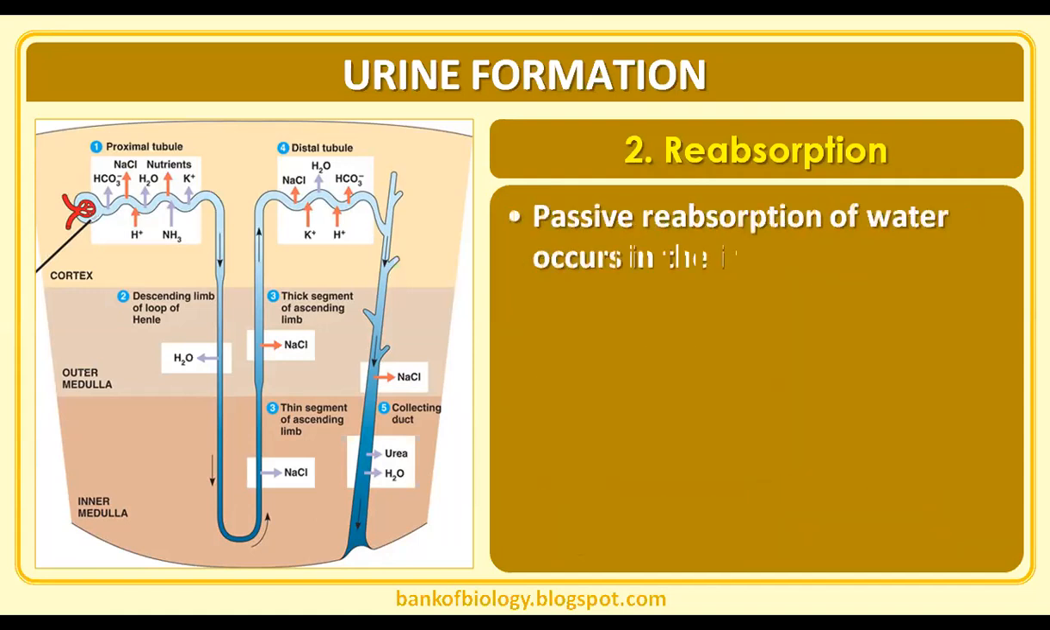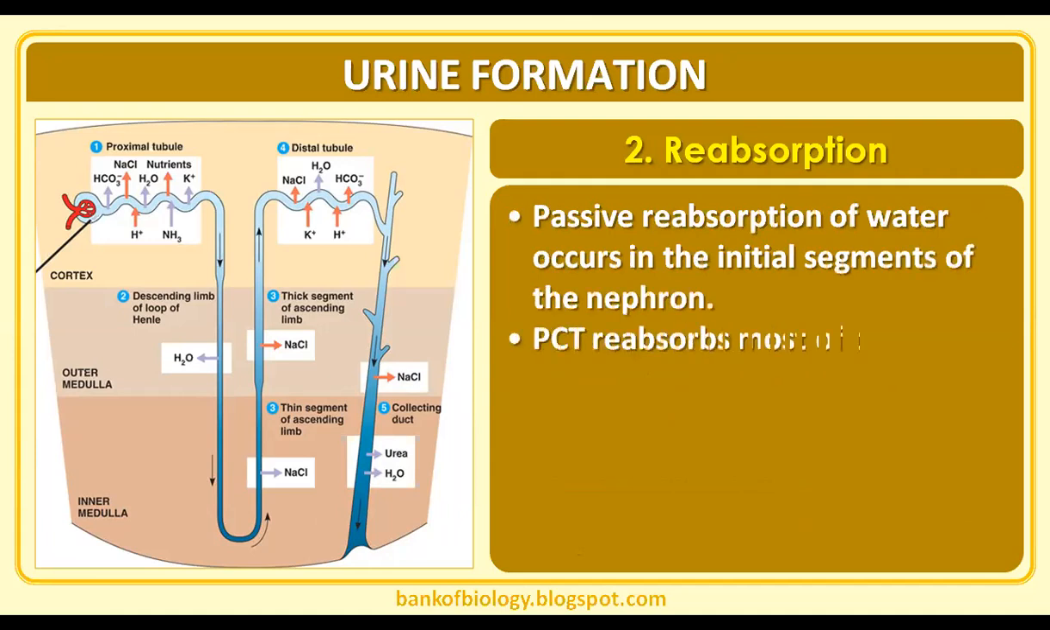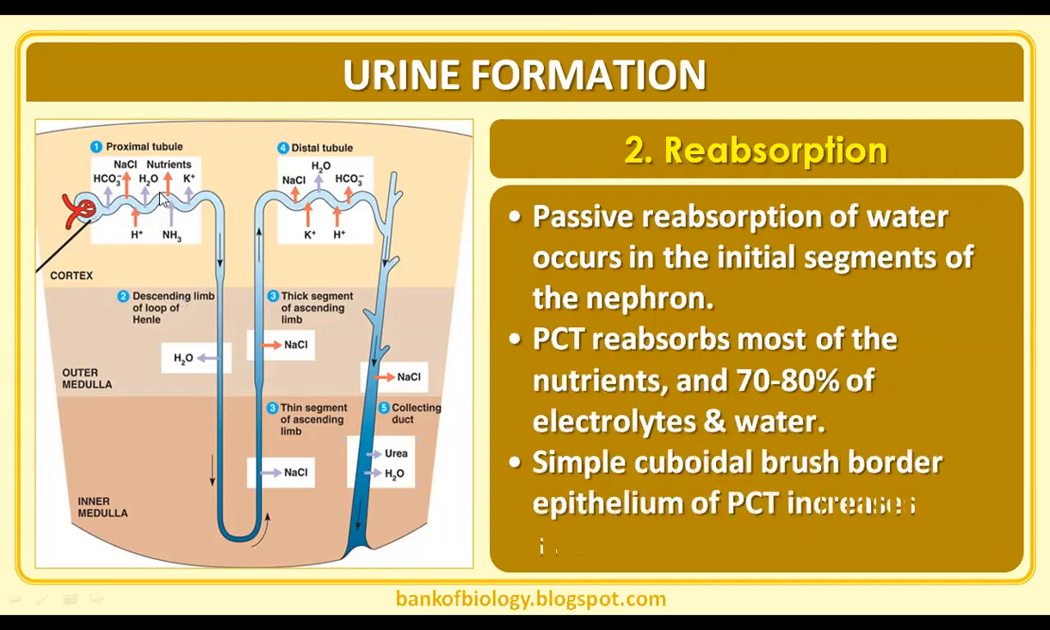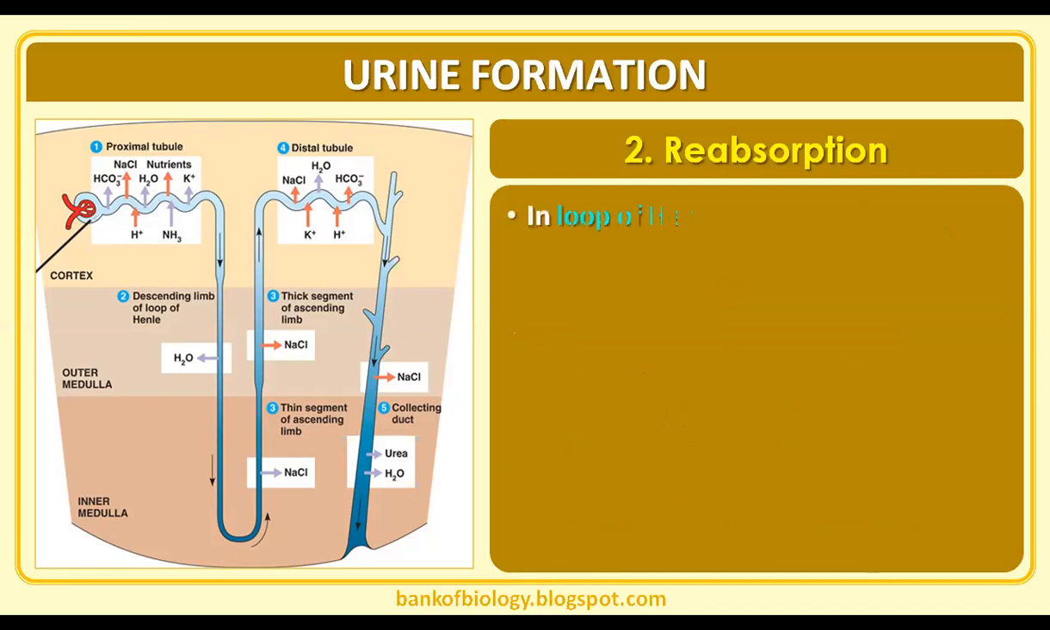The passive reabsorption of water occurs in the initial segments of the nephron. Here the concentration gradient is much different from the surrounding cortical fluid, which is why initially we prefer passive transport. Thereafter, as it becomes equal with the surrounding fluid, we use energy to bring out everything. So the PCT reabsorbs most of the nutrients, like 70 to 80% of electrolytes, and water is also absorbed in the PCT. For that, the simple cuboidal epithelial cells of the PCT have microvilli, which increase the surface area for the reabsorption process.